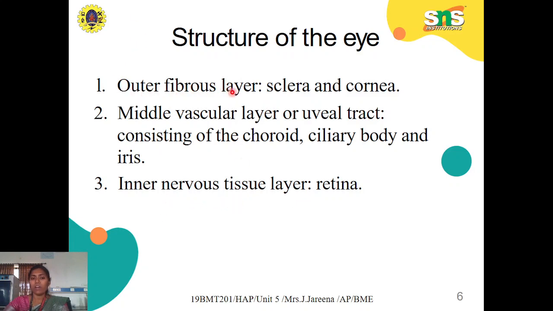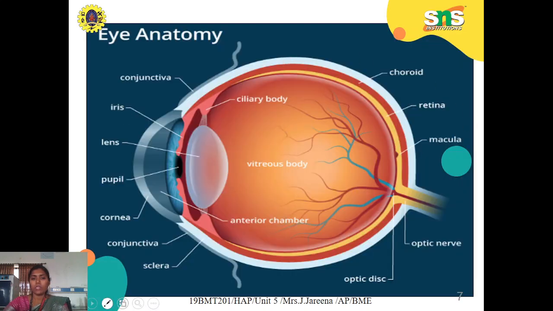The outer fibrous layer covers two parts, the sclera and cornea. The middle vascular layer, the choroid layer, covers the parts ciliary body, iris and lens. The third, inner nervous tissue layer is nothing but the retina. Let's see them one by one. Before getting into it, just observe the structure of the eye. This is the overall structure, the anatomy of the eye.